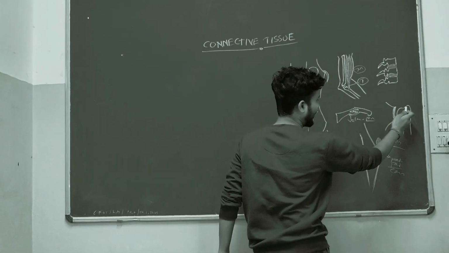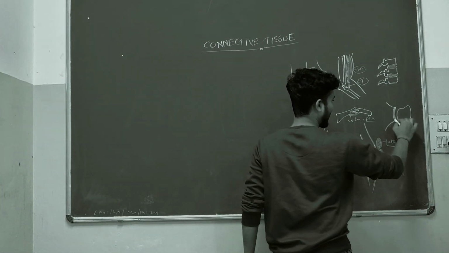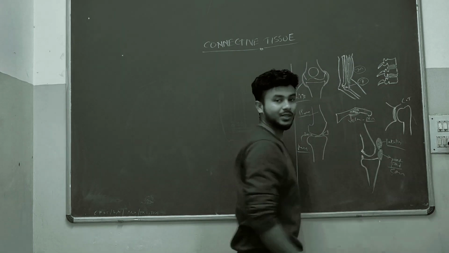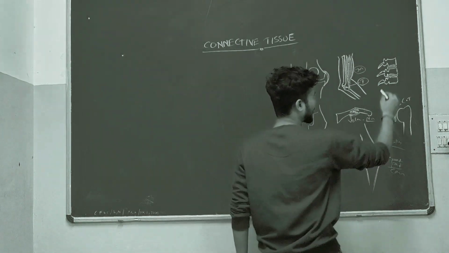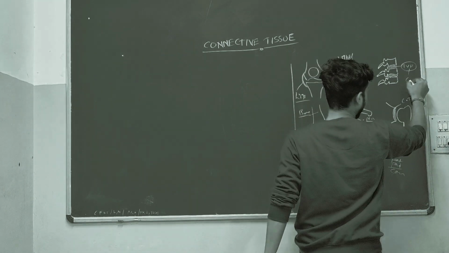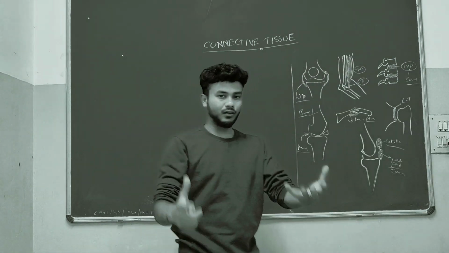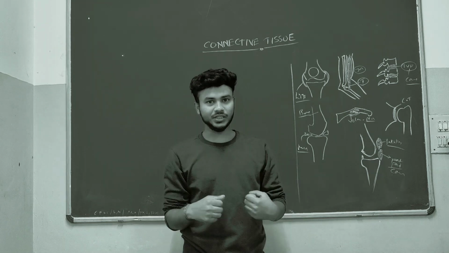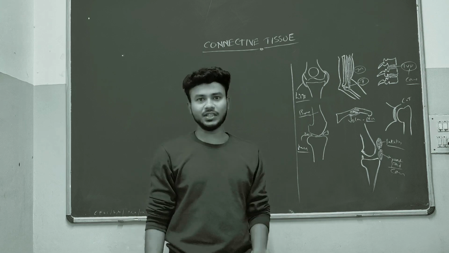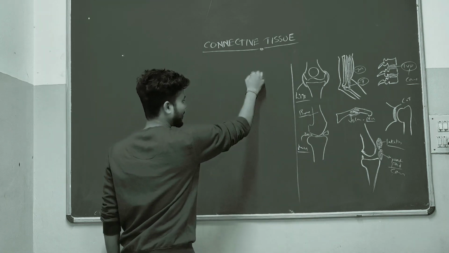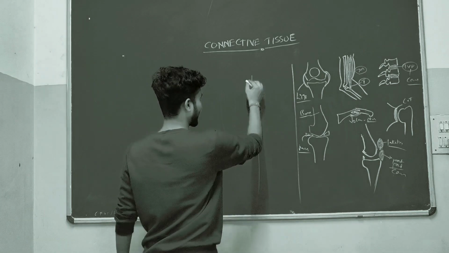This is the scapula and the head of the humerus. Here we have the glenoid labrum, also a connective tissue. These are the vertebral bodies, and between two vertebrae we have the IVD, the intervertebral disc, also a connective tissue. So all the materials used in our body are connective tissues. In which forms are connective tissues there?